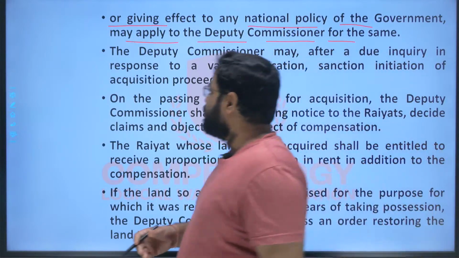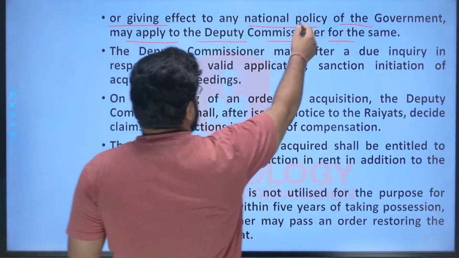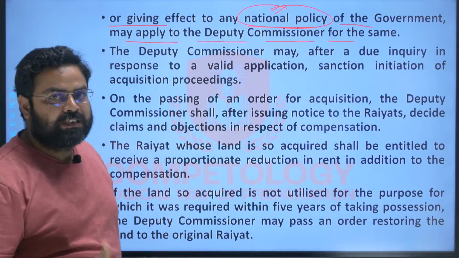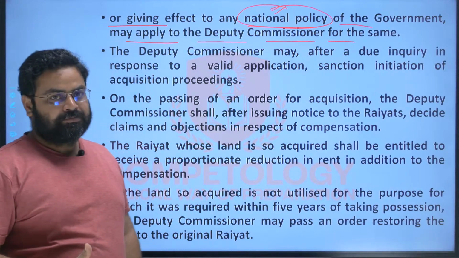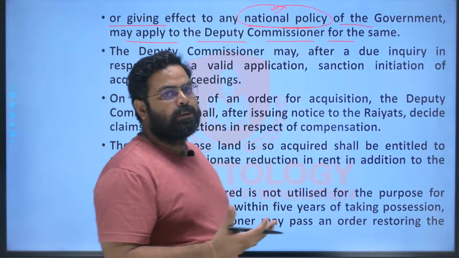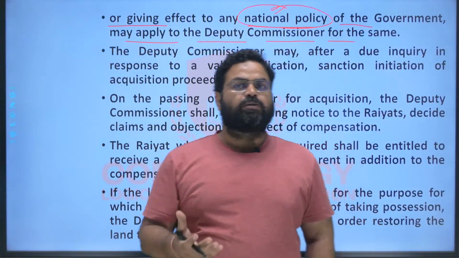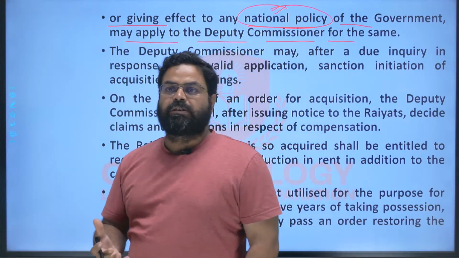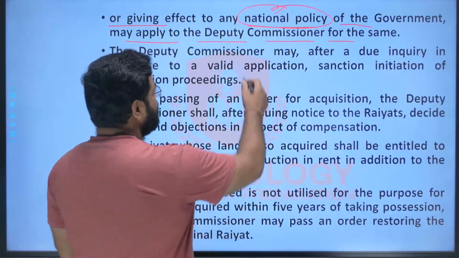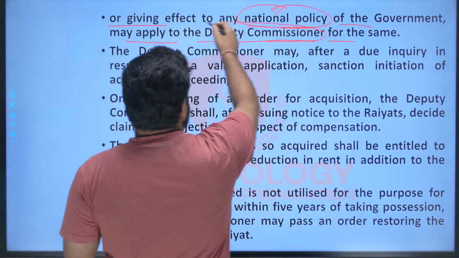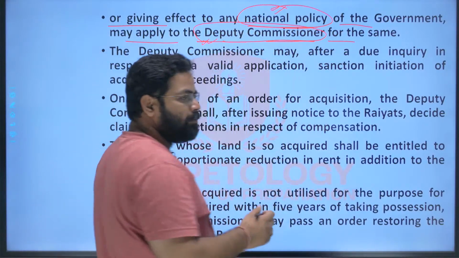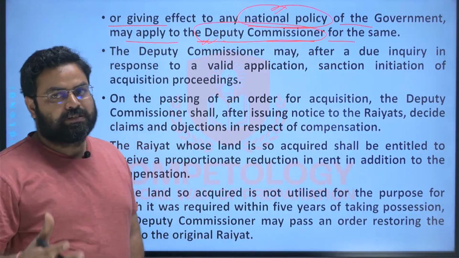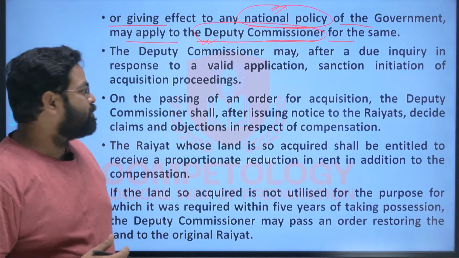And here again it is being done to give effect to the national policies to improve the transport and communication system of the nation. And for all these purposes, if the landlord wants to do the land acquisition, then he has to take the permission from the deputy commissioner, the DC. He will have to apply to the DC for the same, and after getting the permission, then only he will start the land acquisition process, right?